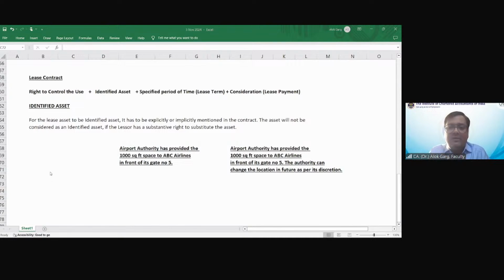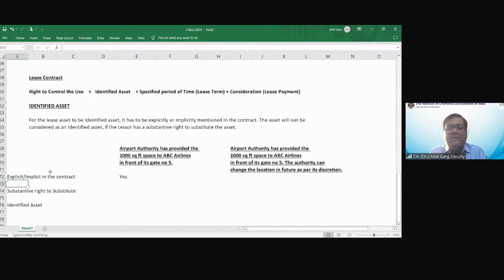So first of all, I'm asking three questions to all of you. In the first case, airport authority has provided 1000 square feet space to ABC airline in front of its gate number 5. Explicit or implicit in the contract? In front of gate number 5, yes.